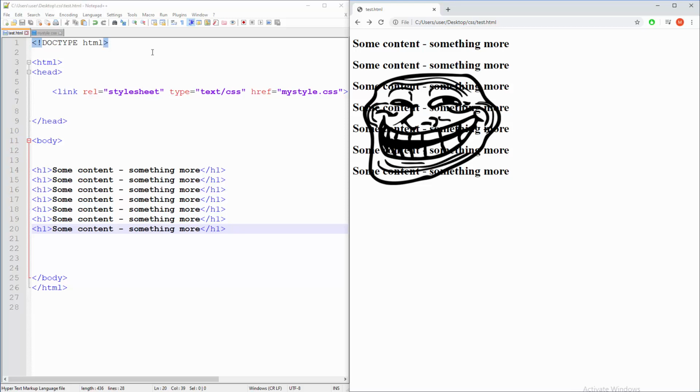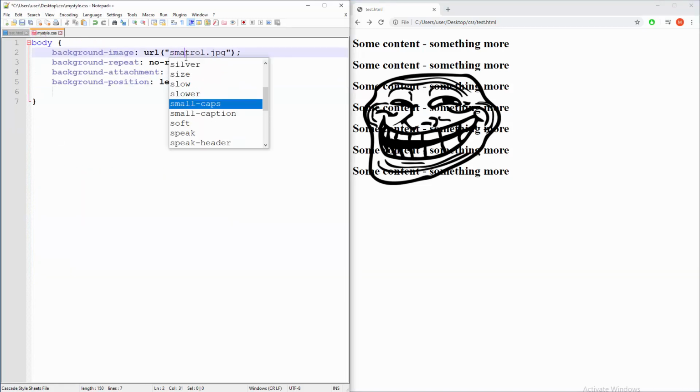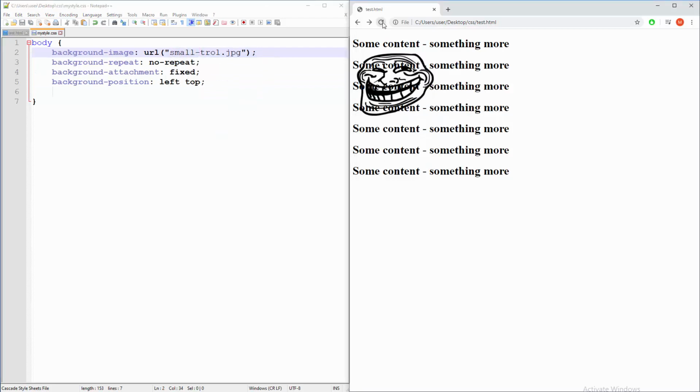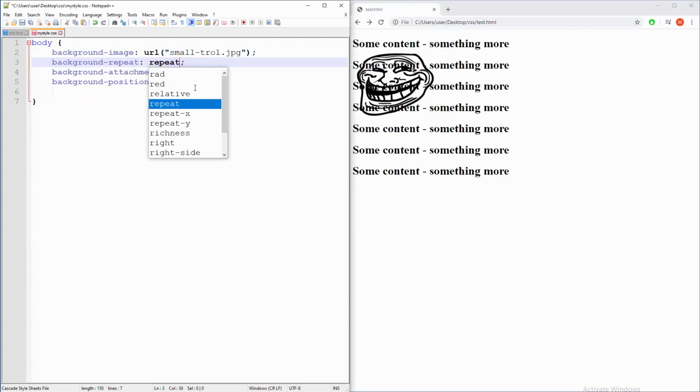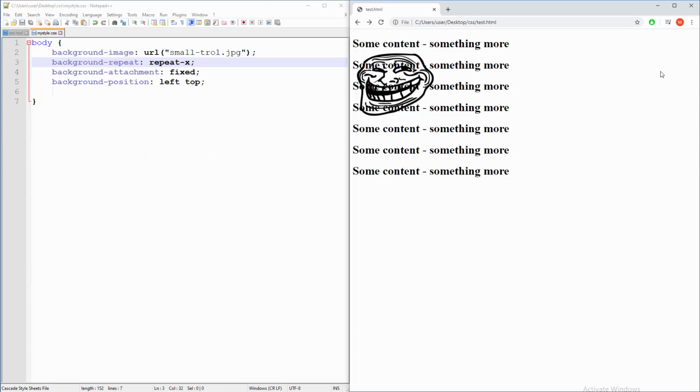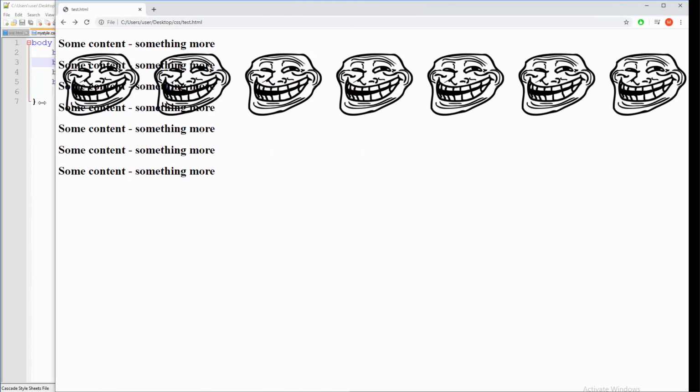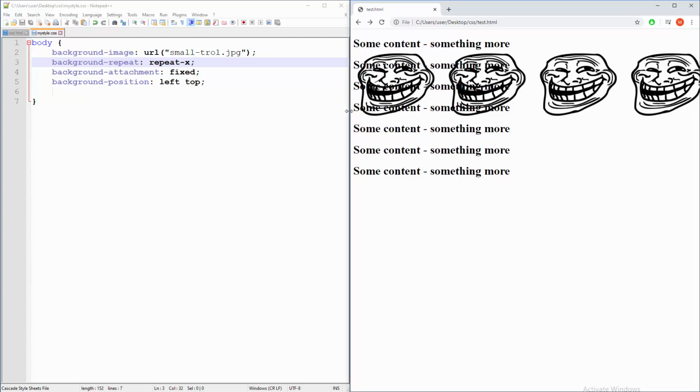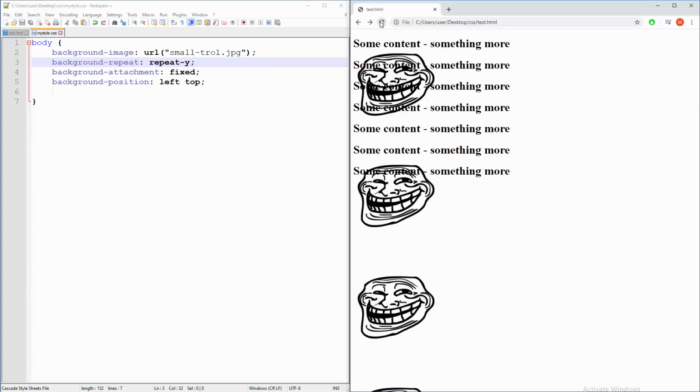The same stuff if you use small troll, and refresh, and there you go, guys. Well, what about, let's say, multiplying the troll, can you have it horizontally and vertically? Well, sure, just change this no-repeat to the thing that we learned in the last tutorial. Add repeat-x and you will have it on a horizontal line automatically multiple times, even if you resize your page. And the same stuff for y for vertical placement. There you go. But I'm going to stick with no-repeat, I don't know, it's nicer.